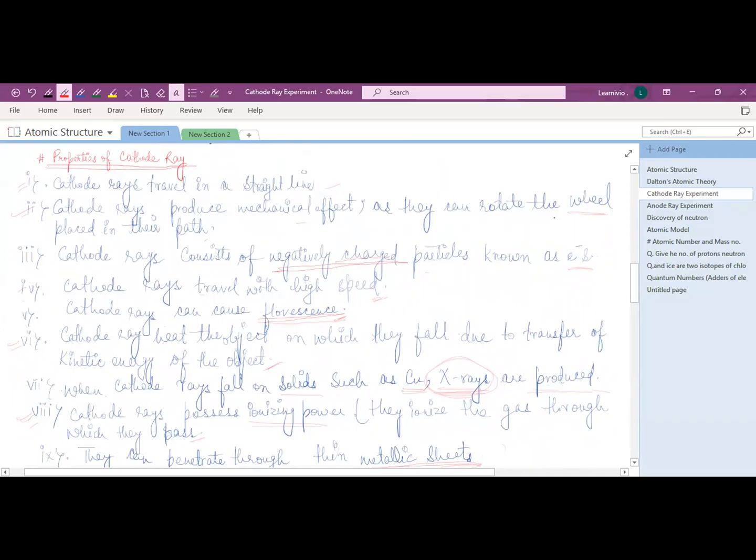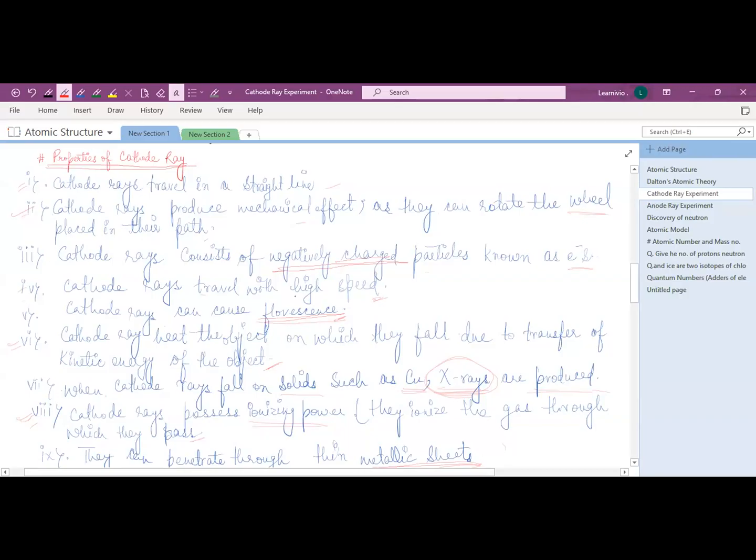J.J. Thomson, when he put a wheel in the path of this cathode ray, observed that the wheel starts to rotate, right? So what does this mean? It means that cathode ray produces mechanical effect also. It makes the wheel rotate. Third property was that cathode ray consists of a negatively charged particle, which is known as electrons.